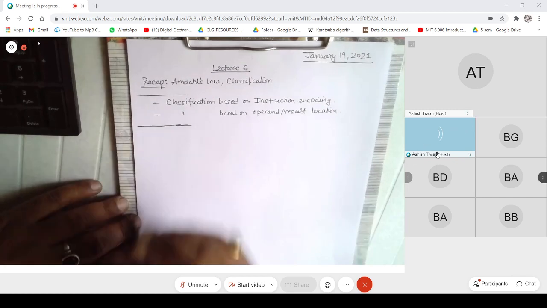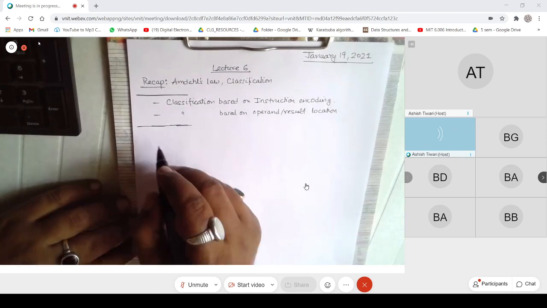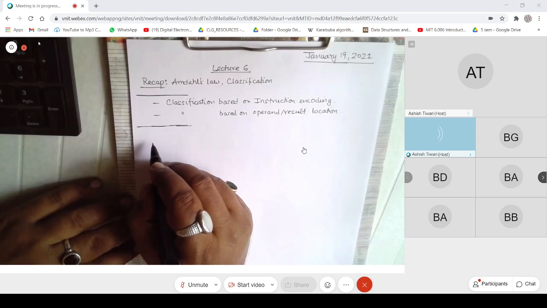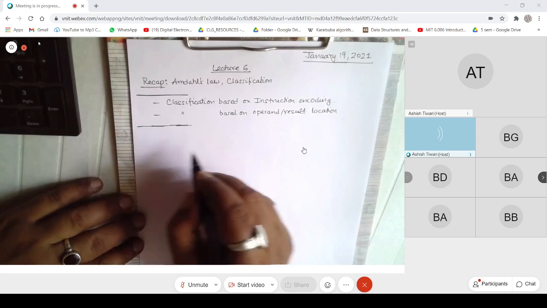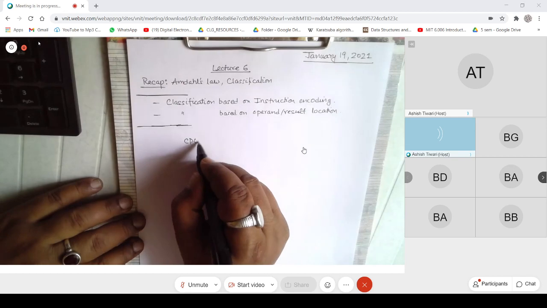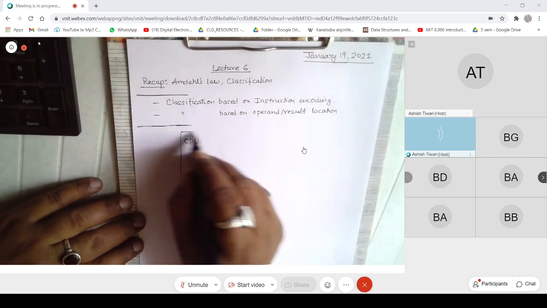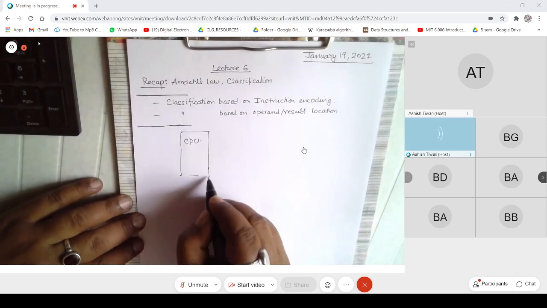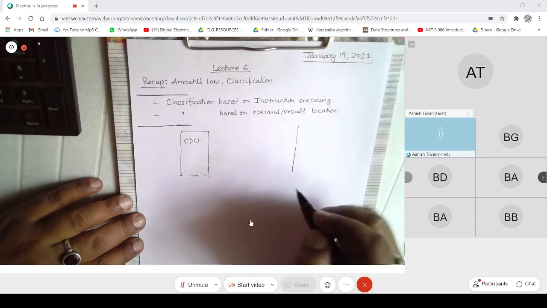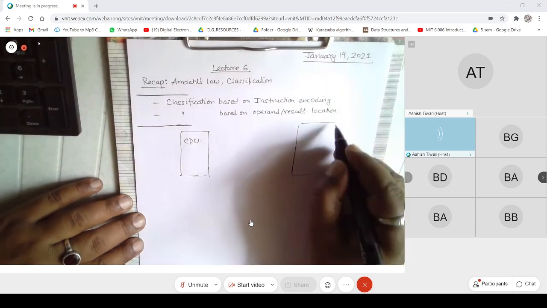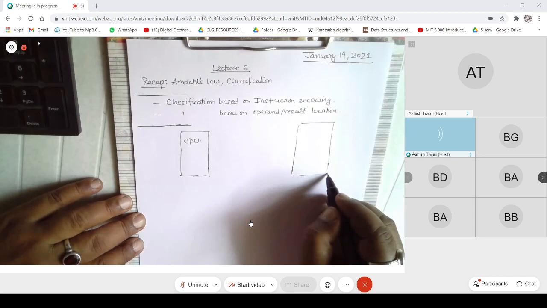There are a couple of things to understand. If you look at the CPU and if you look at memory, say this is memory.